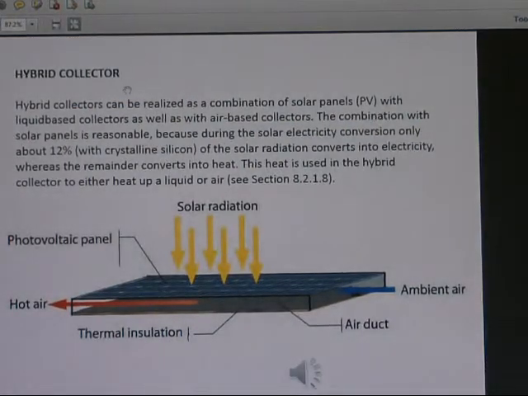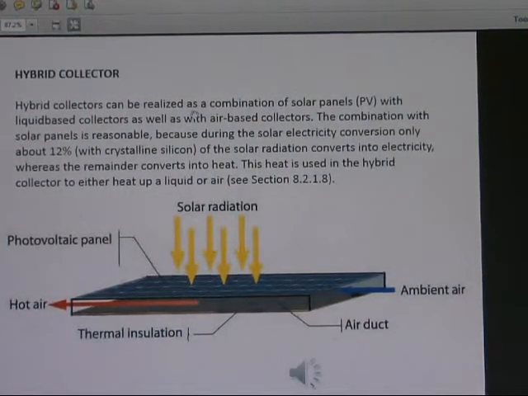And the hybrid collector. A hybrid collector can be realized as a combination of a solar panel with a liquid-based collector. So this is a solar panel and also the liquid-based collector. The photovoltaic panel hybrid collector can also be an air-based collector. So there will be a solar panel here, and air will come out. In this case it will be hot air, and the hot air can be utilized for the space heating system.